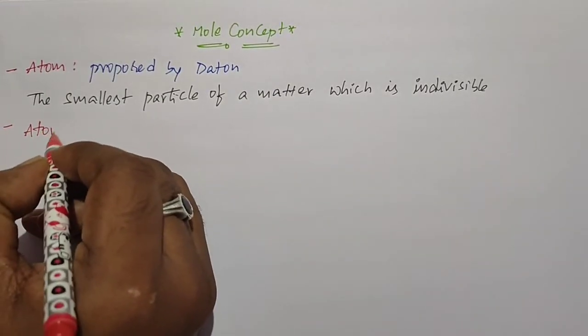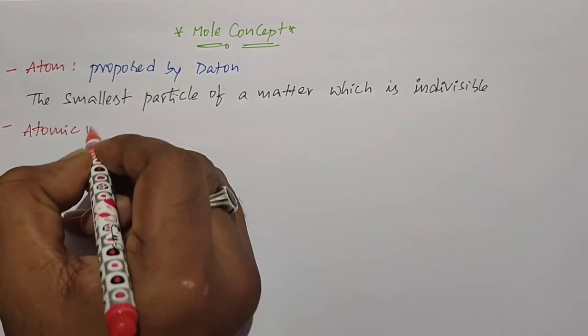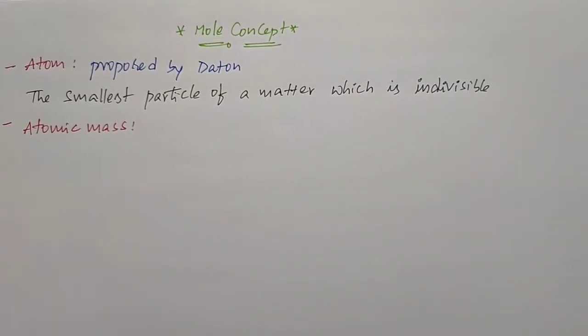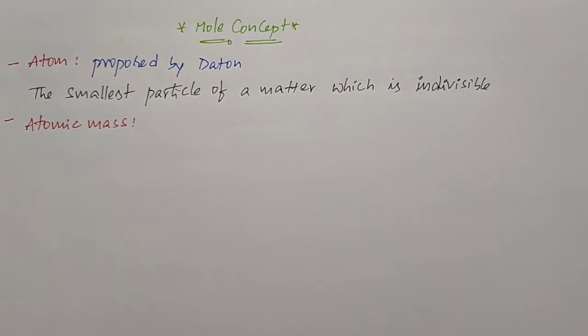atomic mass. Atomic mass or atomic weight. The mass of an atom which is number of times heavier than 1/12th part of C12 isotope is called atomic mass. What is meant by atomic mass?